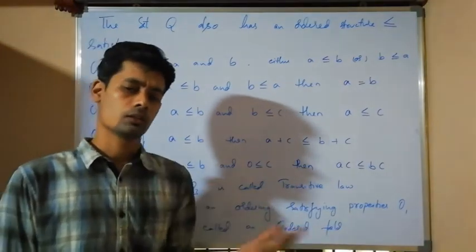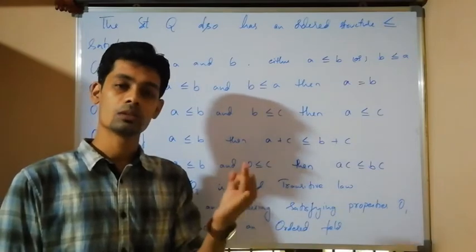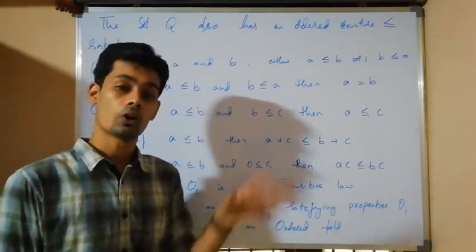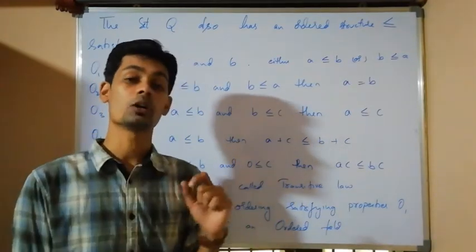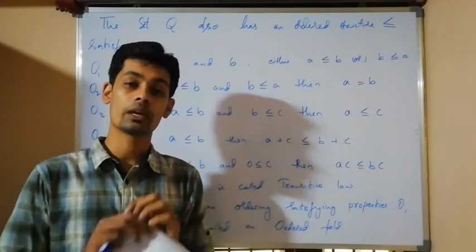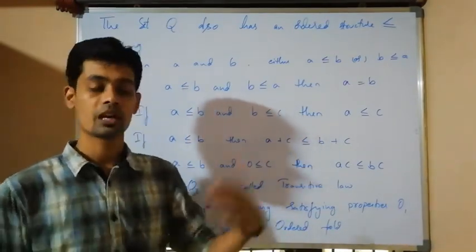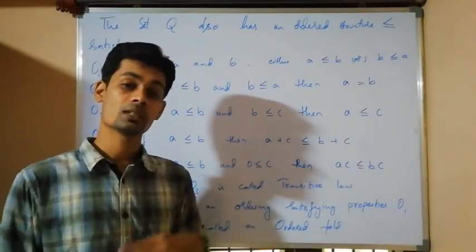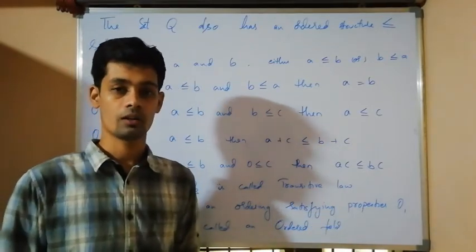Now till now we have discussed that the set of all rational numbers, real numbers and complex numbers are fields. Out of these 3, the set of all complex numbers is not an ordered field, because two complex numbers we cannot compare to say which is smaller and which is larger. Therefore it is not an ordered field. The set of all rational numbers and the set of all real numbers are both ordered fields.